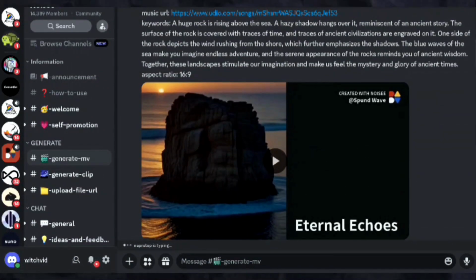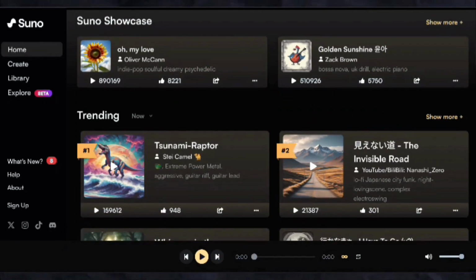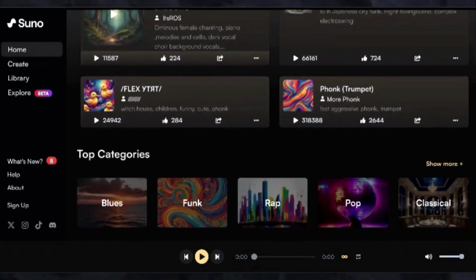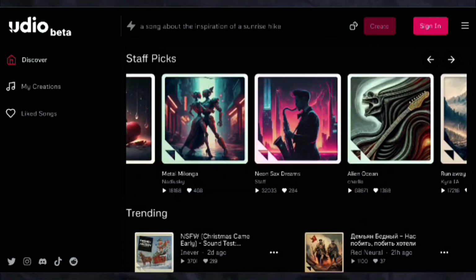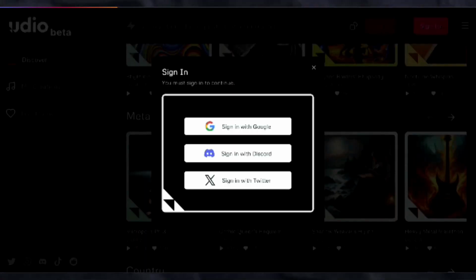So to generate a video, you will first need a music URL. You can get this URL from YouTube, SoundCloud, or Suno AI. But today, I'll use a new AI song generator called Udio.io. It was recently launched and has become very popular. After signing in here, using it is very simple.